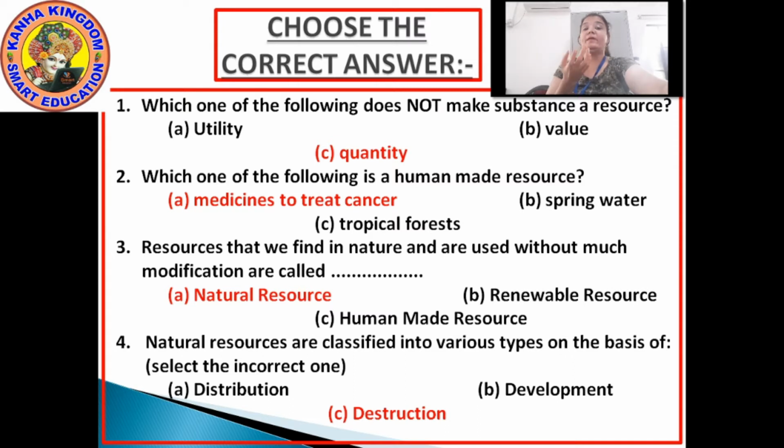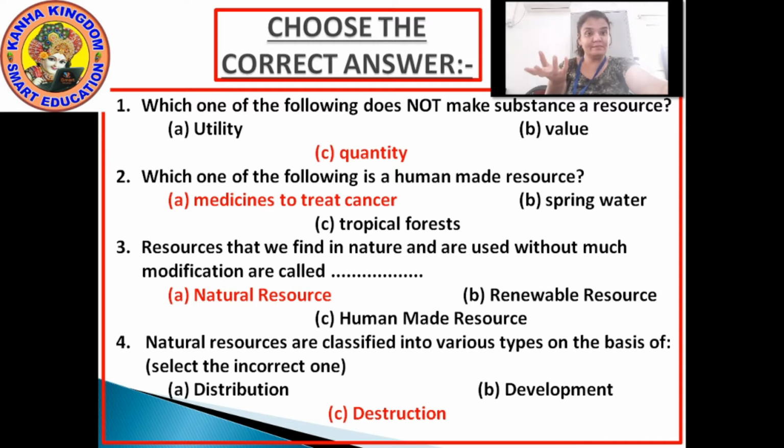Okay. Next, number B. Which one of the following is a human made resource? Human made resource means made by the humans. Now again there are three options: A, medicines to treat cancer, B, spring water, C, tropical forest. Spring water means water in the spring or water in the lake, water in the river, water in the sea. This cannot be made by human beings. So it is a natural resource.